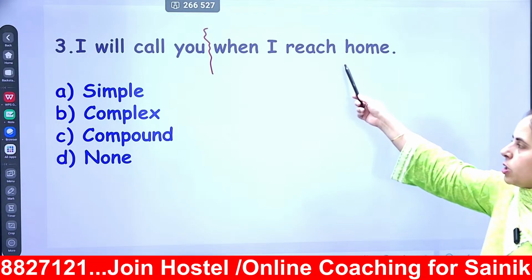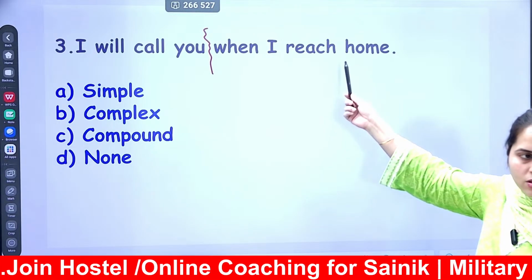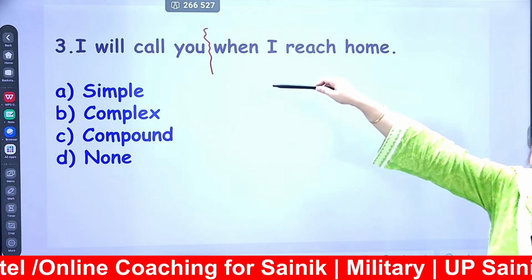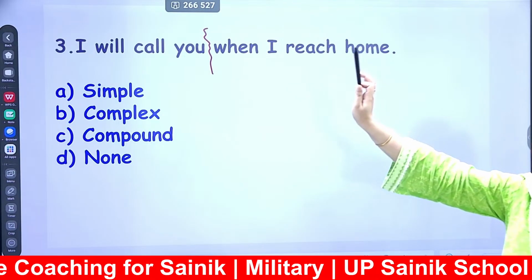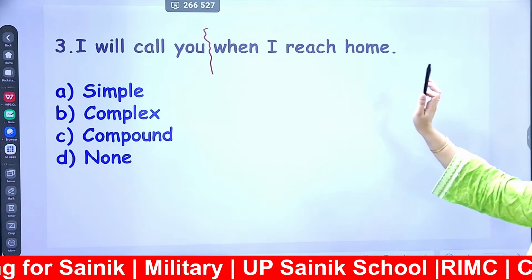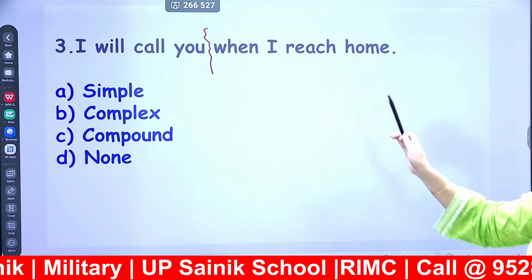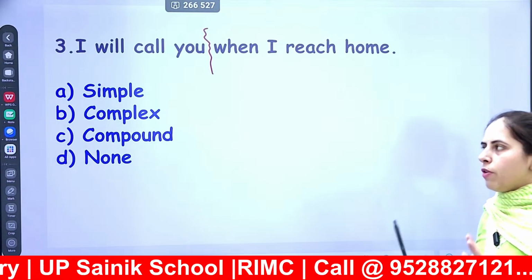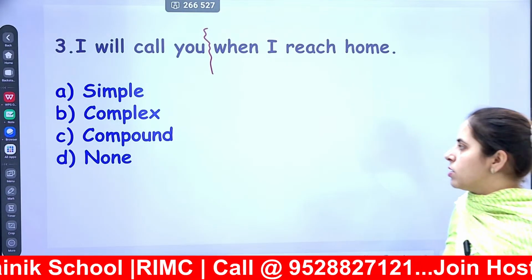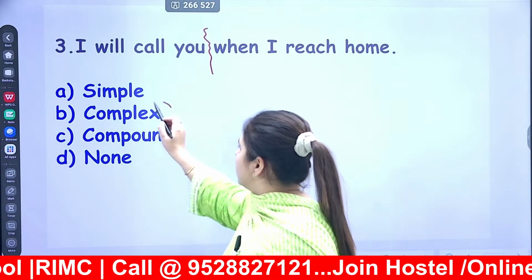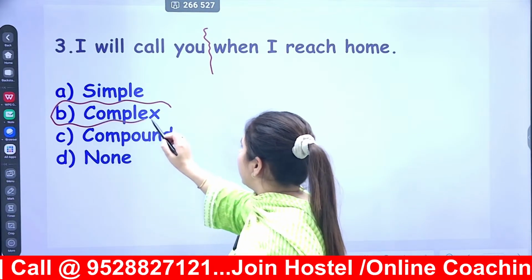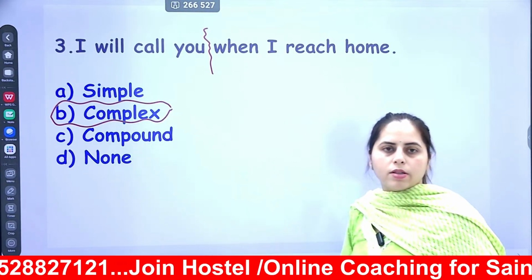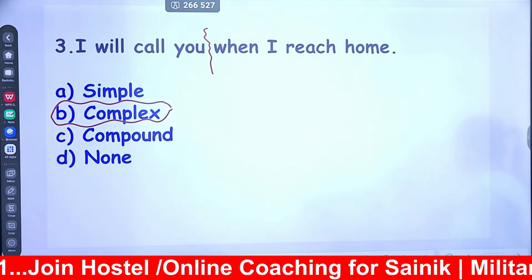So this part, when I reach home, is depending on I will call you. So there is one main sentence which is independent, and another one is dependent. Whenever you are getting such kind of sentences, your answer is complex sentence. Done?